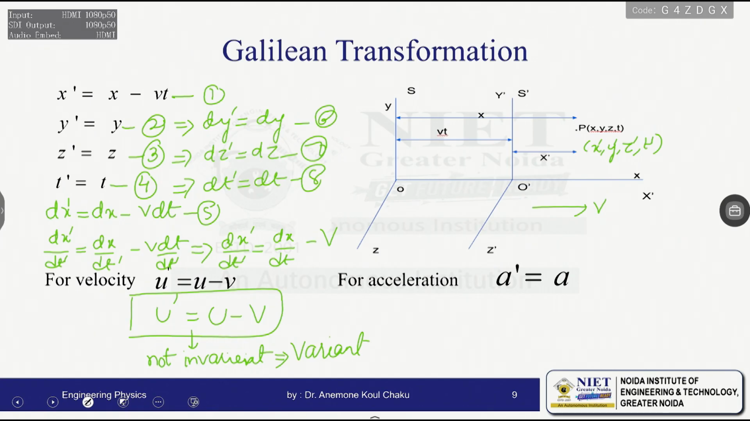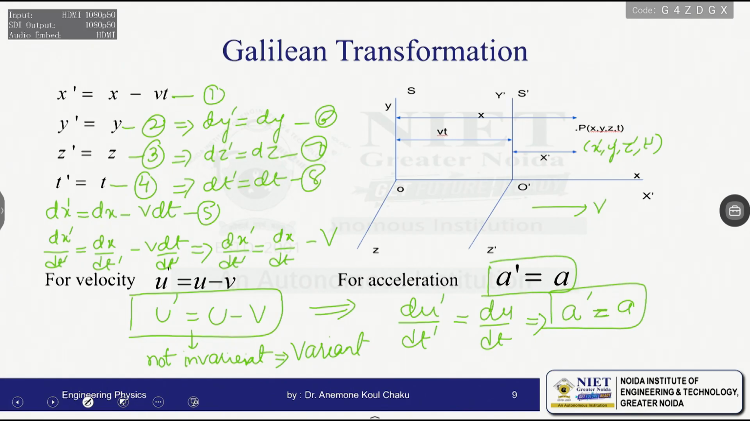Now when we are talking in terms of acceleration, we have to differentiate this equation again with respect to time. Then du dash by dt dash will be equal to du by dt minus dv by dt. Since v is constant, the differentiation of that will be equal to 0. So here we can see that, since the rate of change of velocity gives us the acceleration, a dash is equal to a. That means the acceleration here is not changing, it is invariant.